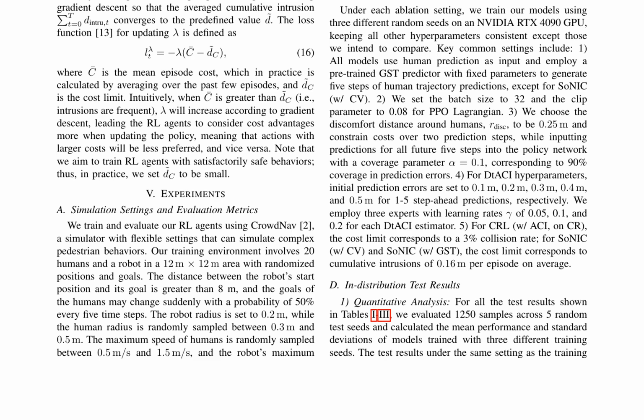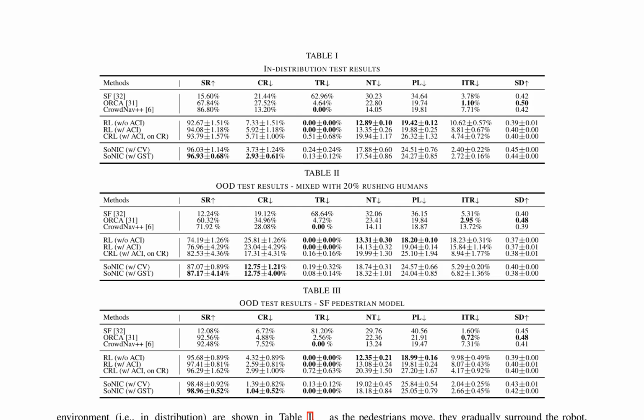The authors present the results of their experiments on in-distribution and out-of-distribution test scenarios for various navigation methods. In the in-distribution tests, SoNIC outperforms other methods in safety metrics and intrusion time rate, indicating it can generate safe and polite trajectories with minimal intrusions to pedestrians.